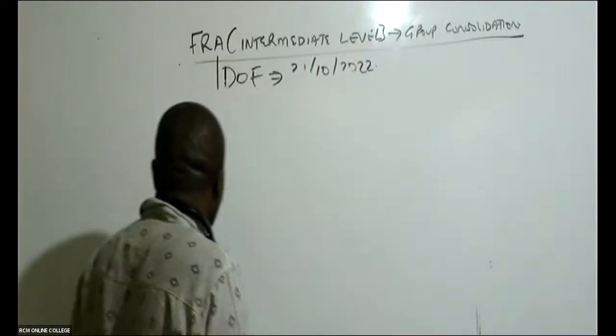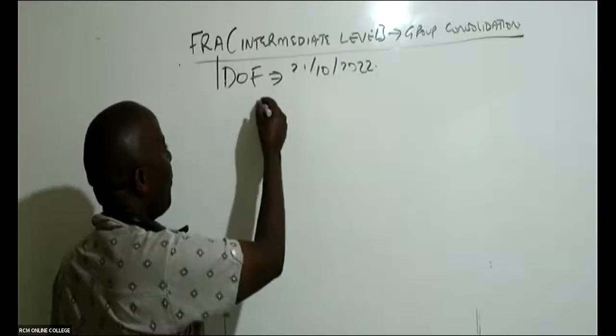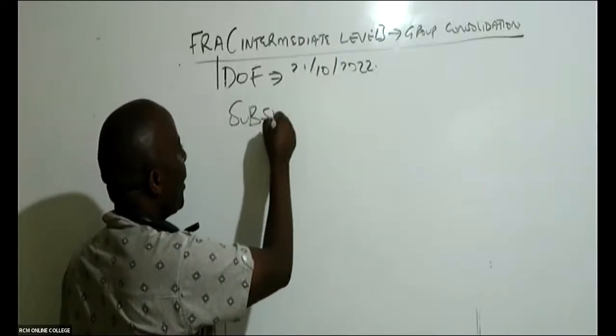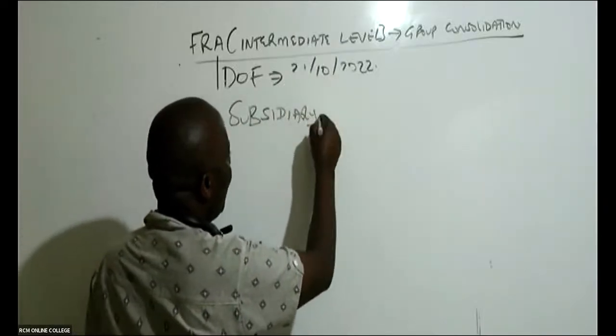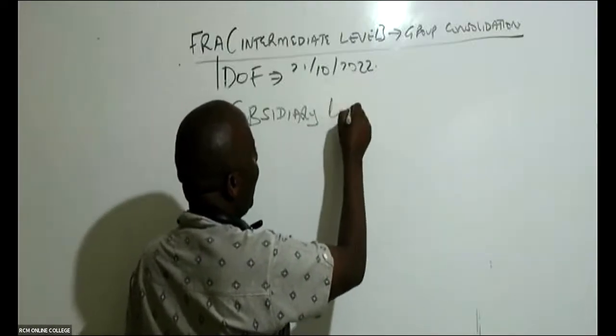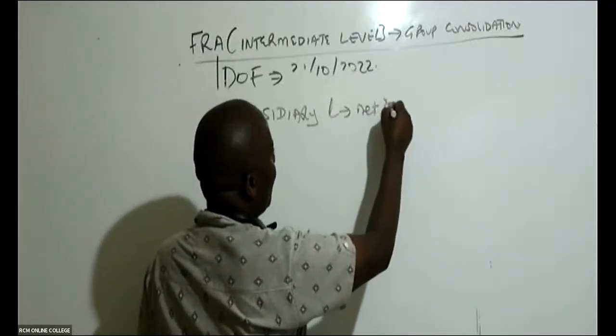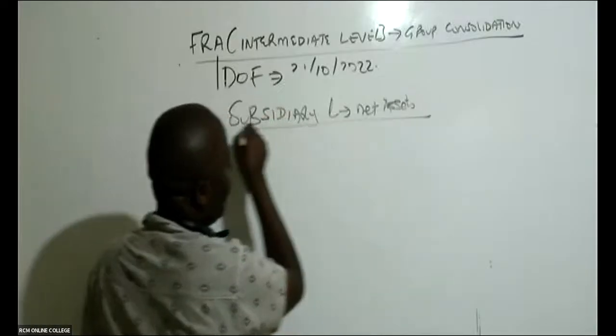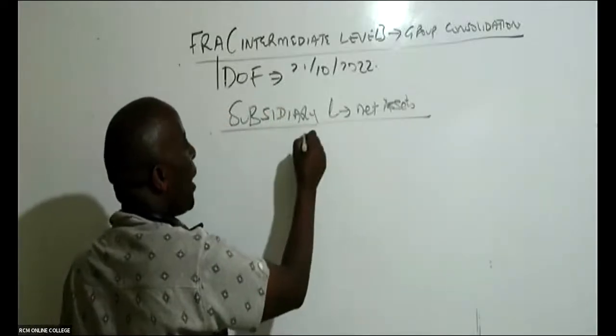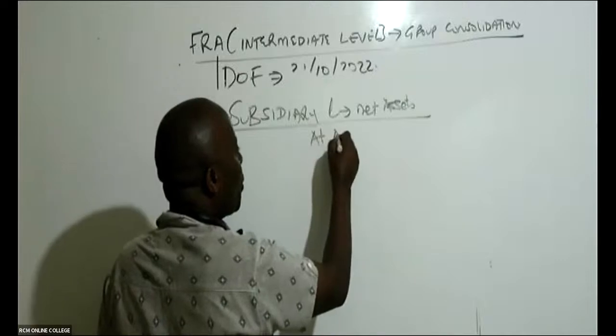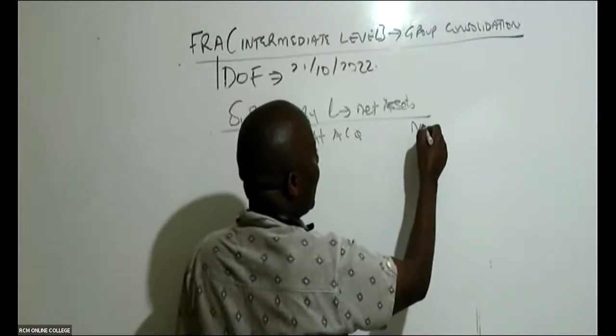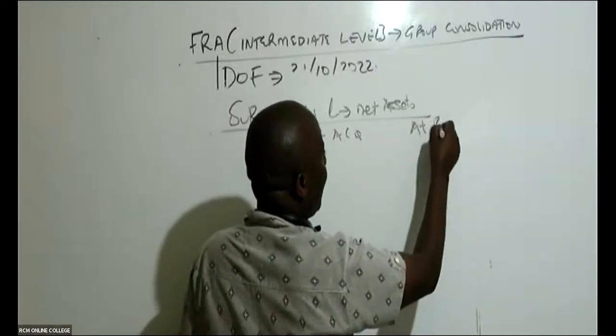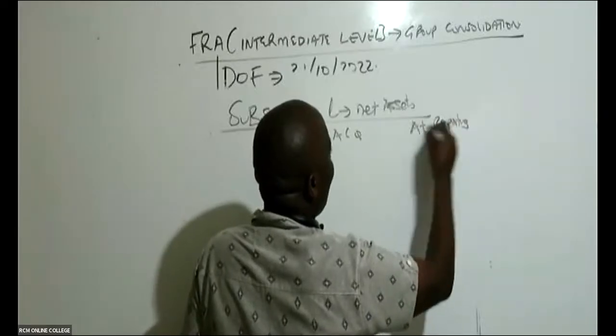Here there are so many gifts to be given. Here there is a big gift of 500 bob. Subsidiary L, net assets. So we have here net assets at acquisition. We have net assets at what year? At reporting. 500 bob.